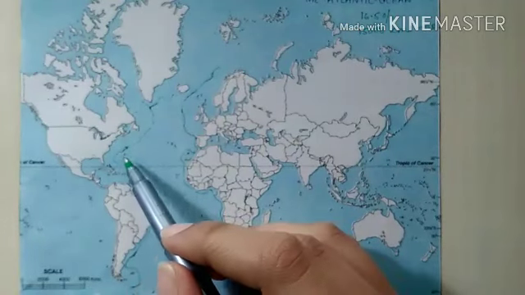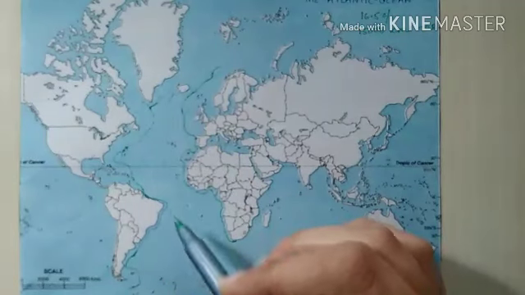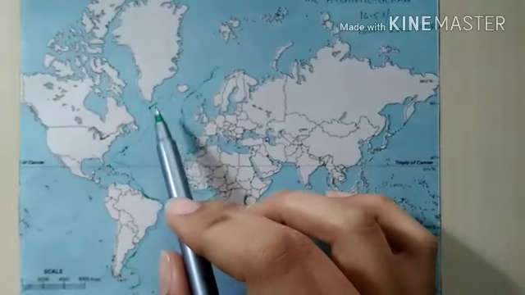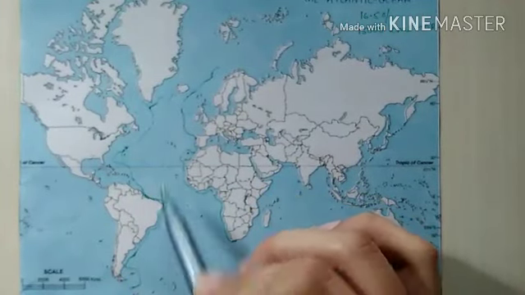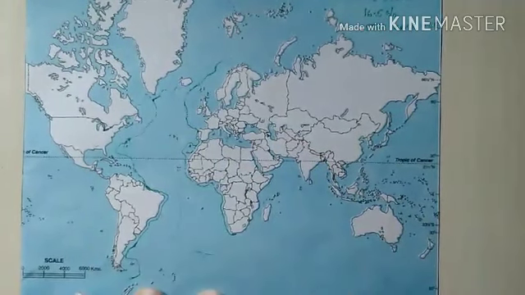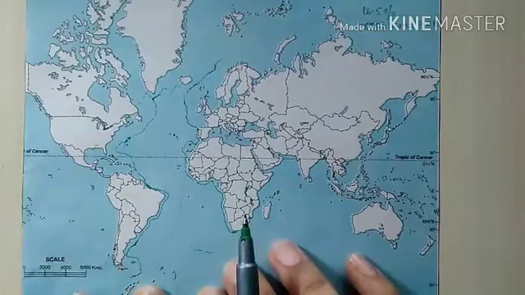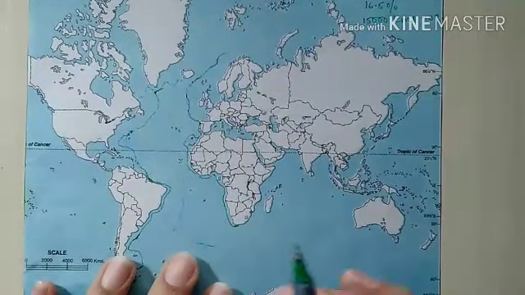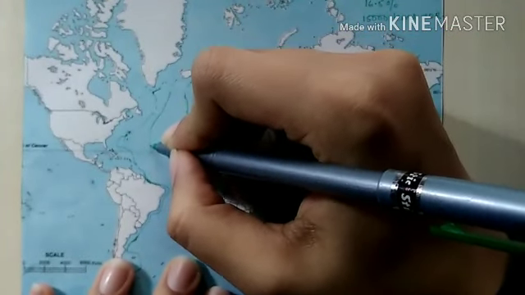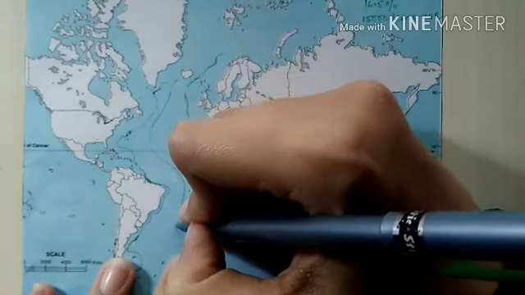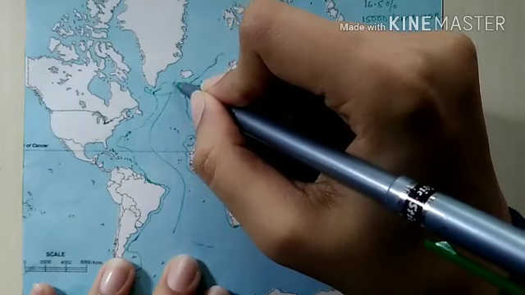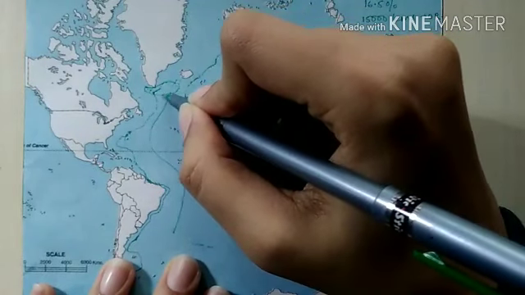Except for Bermuda Island, all the oceanic islands are formed from the raised part of this oceanic ridge only. Now, if you look into the ridge, here we will have Telegraph Plateau.